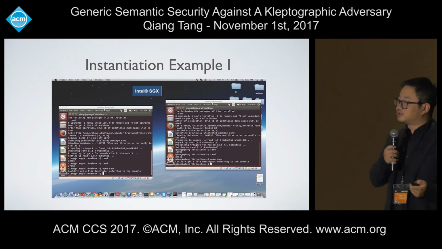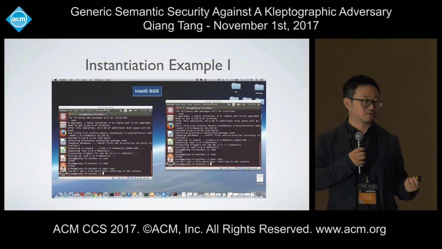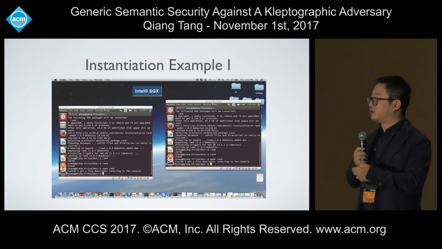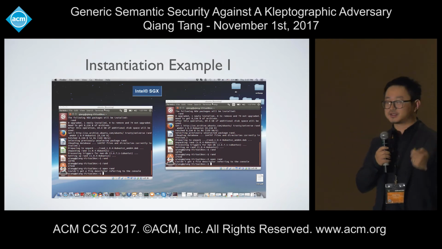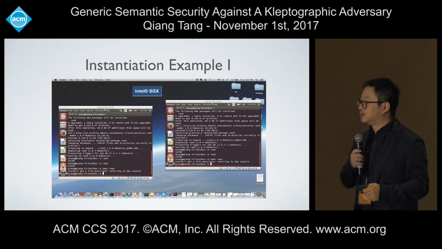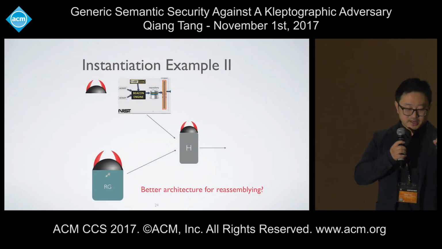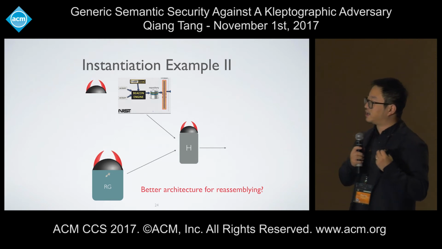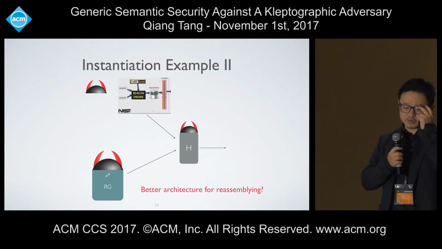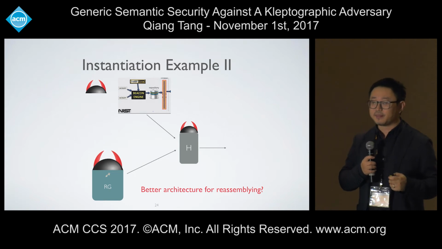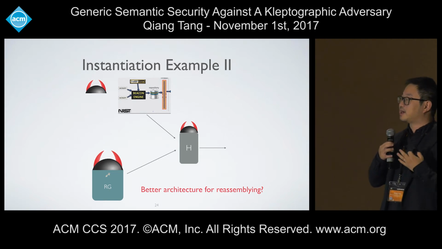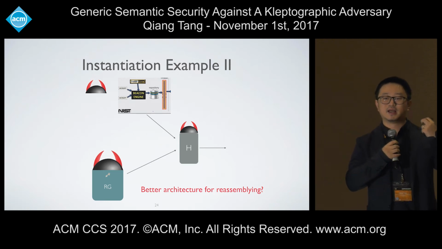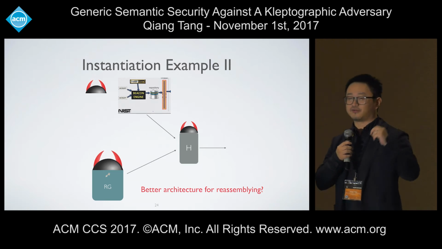Of course, you can even try to use physically isolated sources. For example, you have an in-house randomness generation package, and you also have one from the NIST beacon or whatever. Then mix them together, and you're going to get a nice randomness. There could be many other ways to realize it. Actually, our methodology motivates a question for security engineering researchers: can we realize a better architecture for reassembling those components to ensure the isolation and the right information flow?